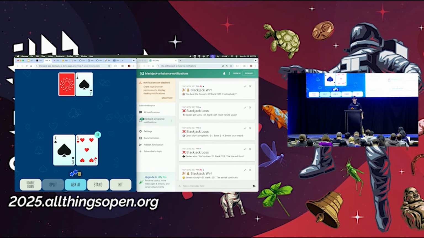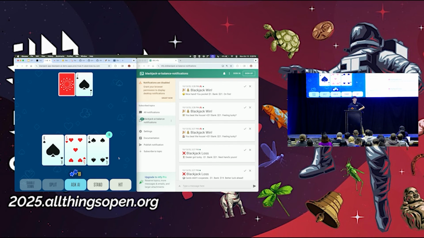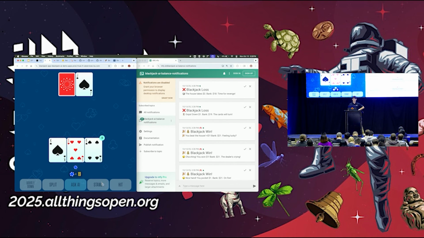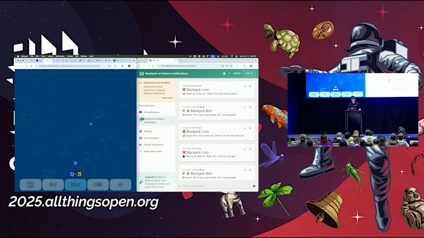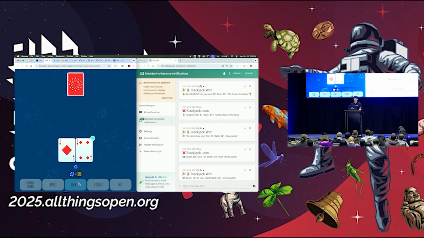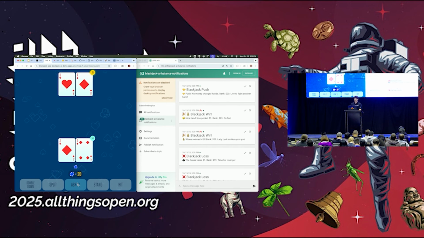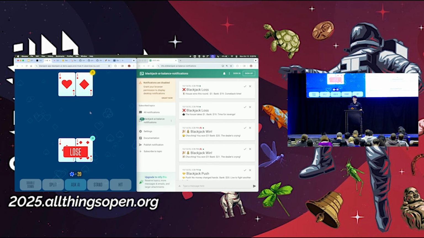If everyone's gotten to scan it, I'll show you what it looks like if you don't have your phone out. But who would hit and who would stand? What should we do? Hit. OK, people are saying hit. And then I think stand. All right, fingers crossed. Yes. Ooh, free money for everybody. But if you were to ask AI, AI would also say, hey, you should hit, you should stand this. Well, I lost the money. Sorry, guys.